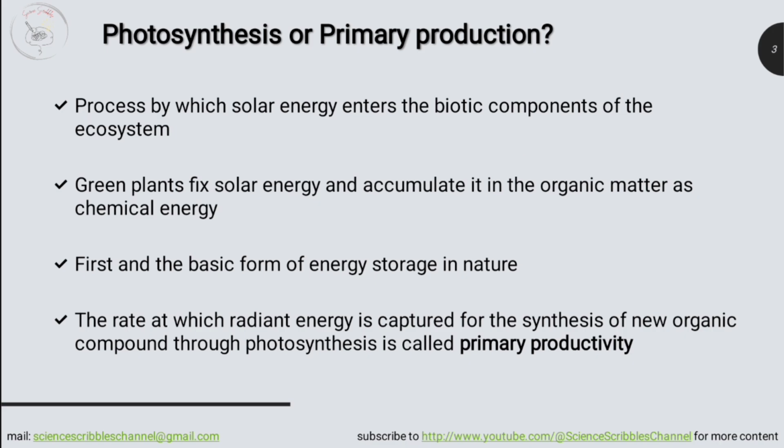The primary function of all ecosystems is photosynthesis. Ecosystems are unable to function unless there is a constant input of energy from outside. This source of energy is the sun, or solar radiation. Photosynthesis is the process by which solar energy enters the living components of the ecosystem. The primary producers, that is the plants with chlorophyll, convert radiant energy of the sun to chemical energy and store it in organic forms.